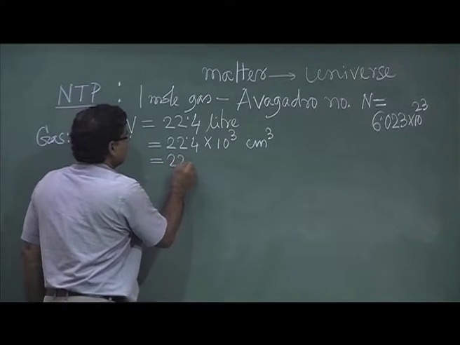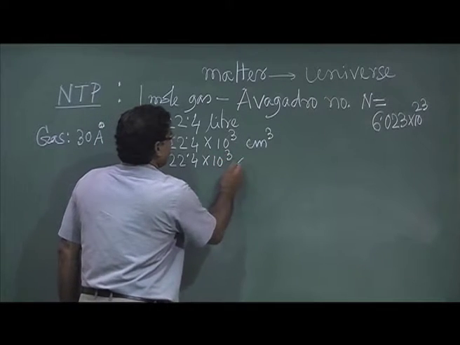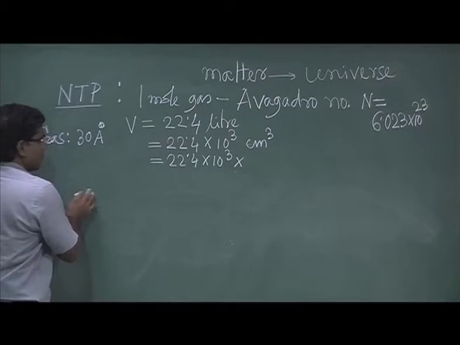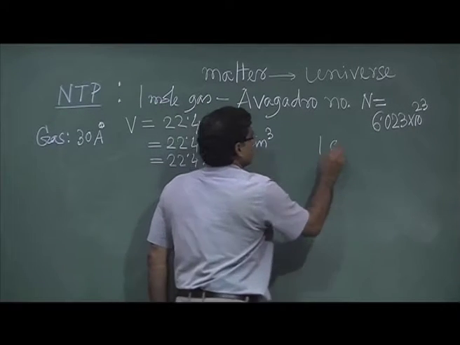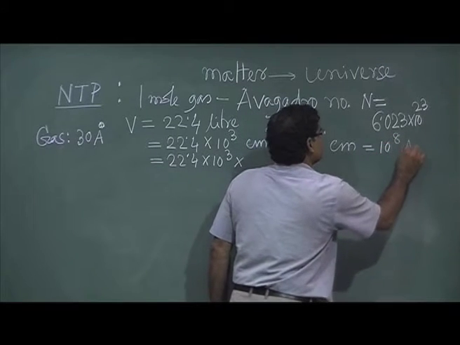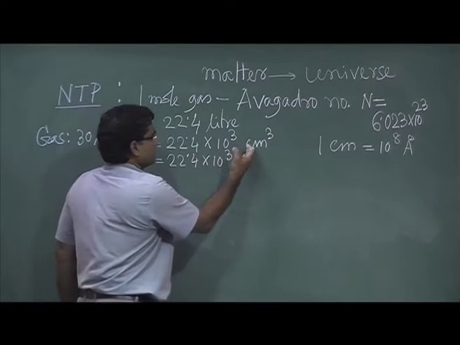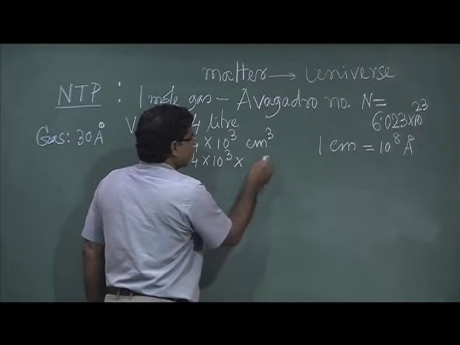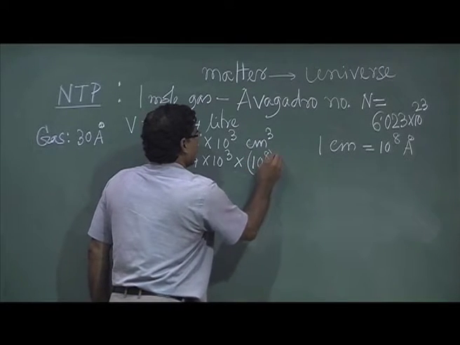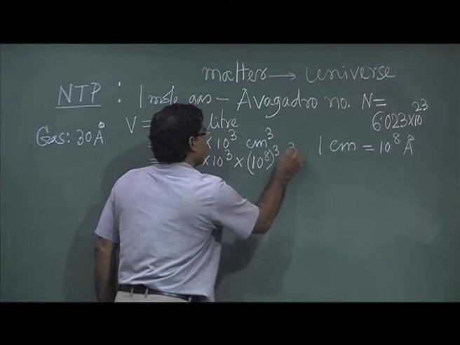So say 22.4 into 10 to the power 3 into 1 centimeter equal to 10 to the power 8 angstrom. So centimeter cube will be 10 to the power 8 cube angstrom cube.